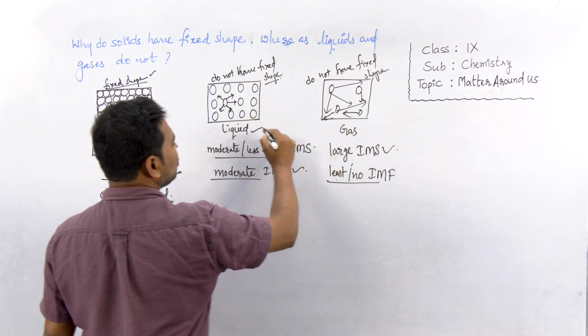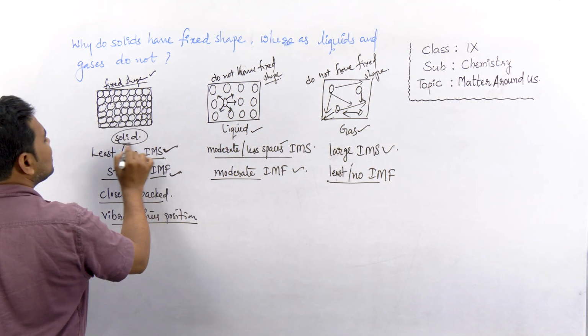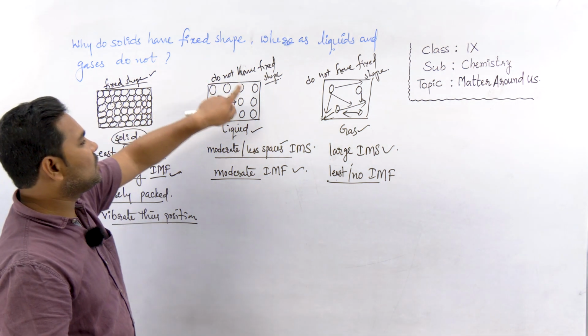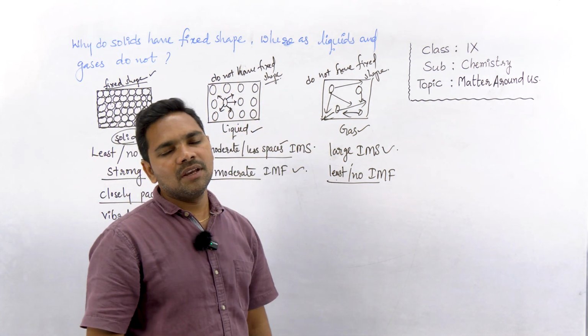So the shape of liquids and gases is not constant, and it changes according to the container in which they are stored, right? Whereas solids have fixed shape, right? You understand? So solids have fixed shape, liquids and gases do not have fixed shape because